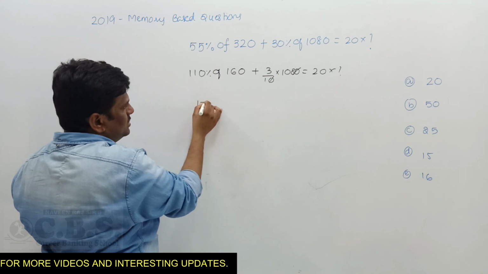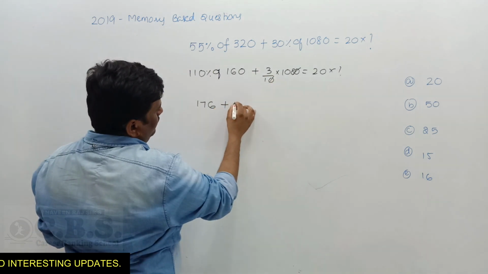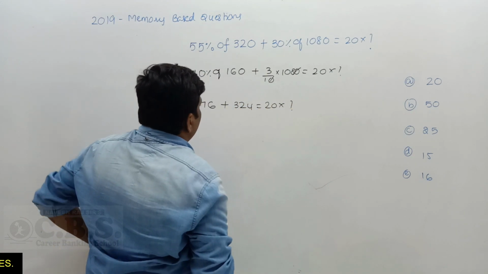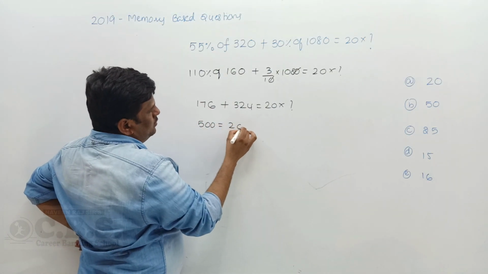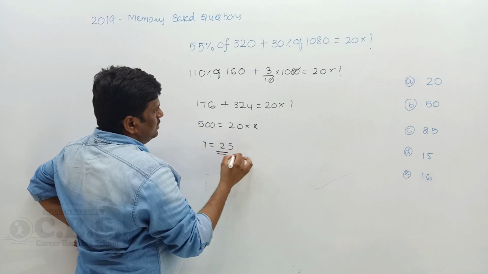11 16s are how much? 176. Plus nothing but what? 324 is equal to 20 into question mark. Now 176 plus 324 gives you how much? 500 is equal to 20 into question mark. Now x is equal to how much? 25. This is the final answer.